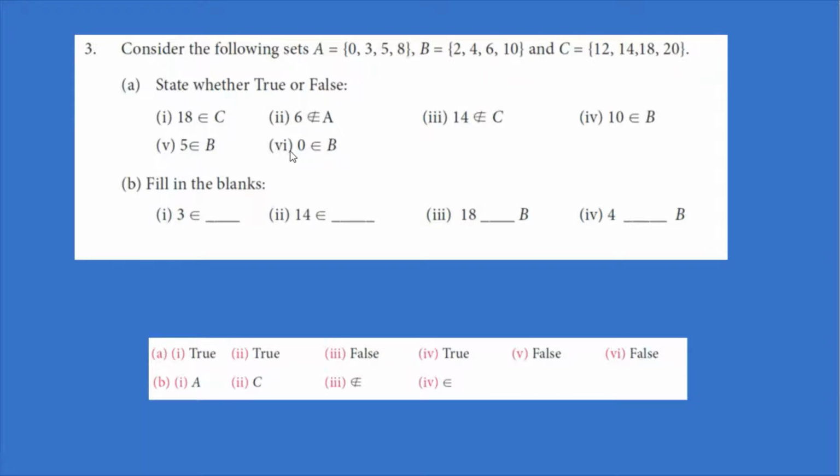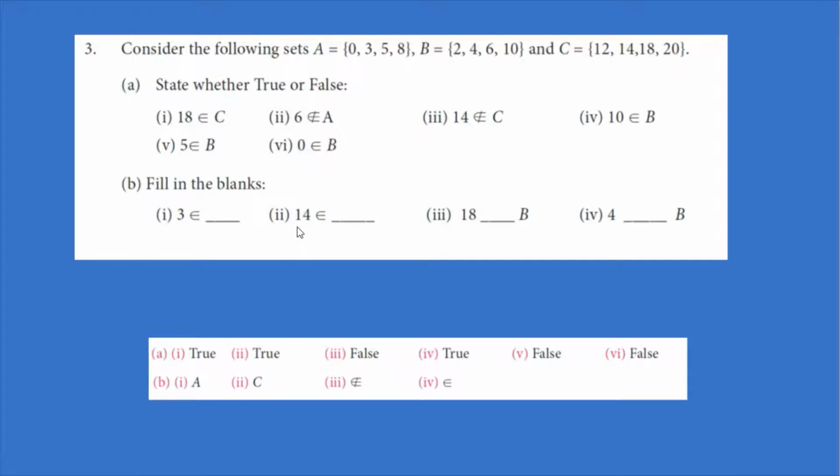Then the sixth one is 0 belongs to the set B. Is 0 in the set B? No. So this is also wrong, and the answer for this is false. The next one is fill in the blanks. Number 1, 3 is an element of dash. Where is 3? 3 is an element of set A. So A should be here.